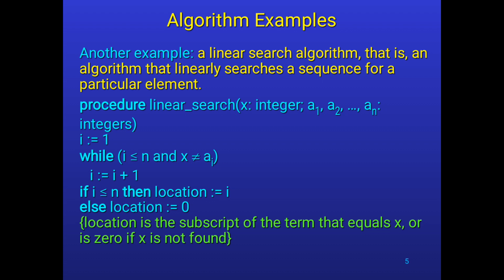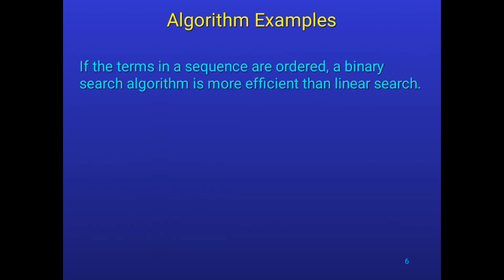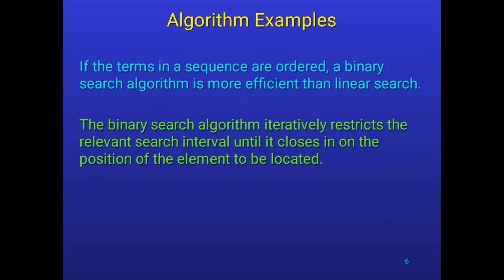The procedure is linear search with integers a1 to an, and i equal to 1, initializing the i value to 1. While i is less than or equal to n and x is not equal to ai, i equals i plus 1. If i is less than or equal to n, return the location i, else return 0. That means the element is not found. If the element is not found, the while loop continues until we get the key.